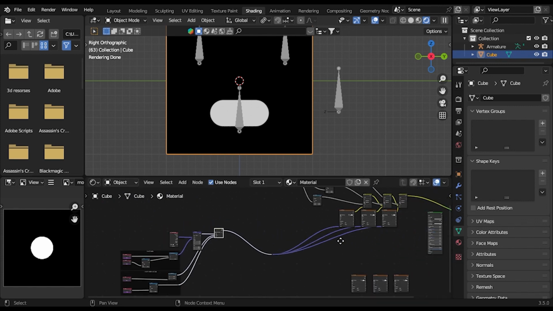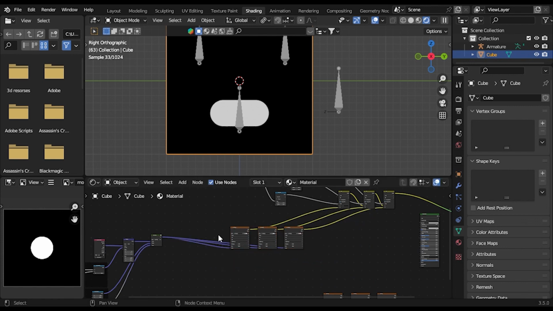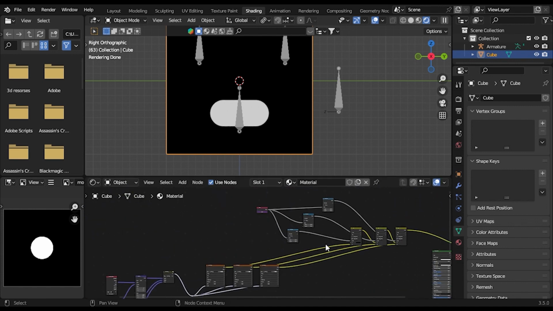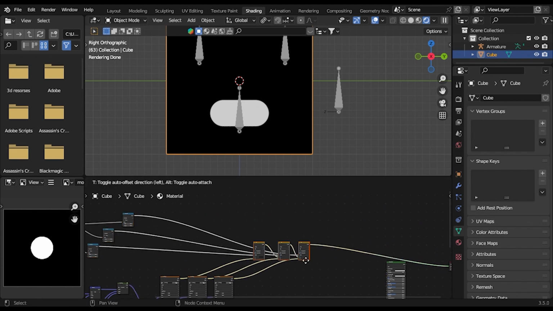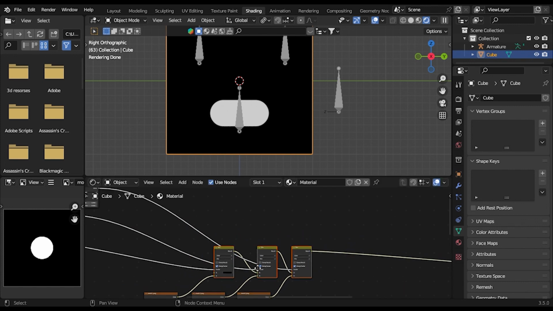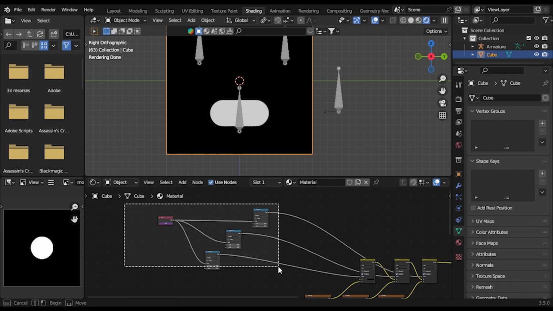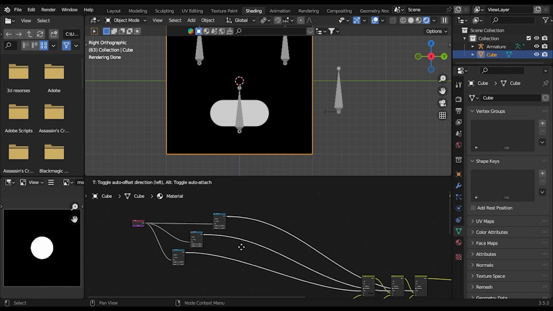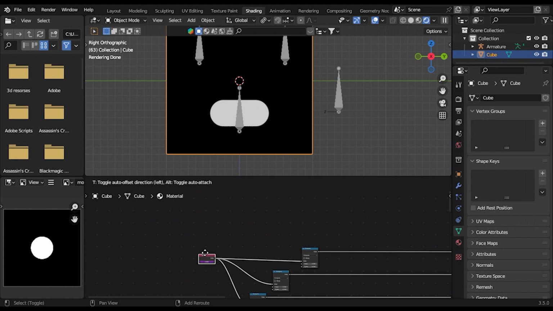I want to grab all of these images and get this over here, and these images will be connected to mix nodes like so, and the mix nodes are controlled by this value. So let's do this. Now we've added 3 reroutes. So now it's more readable.